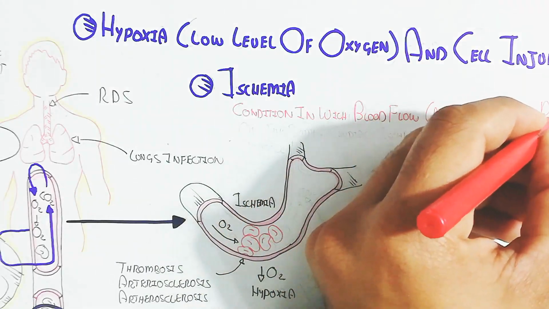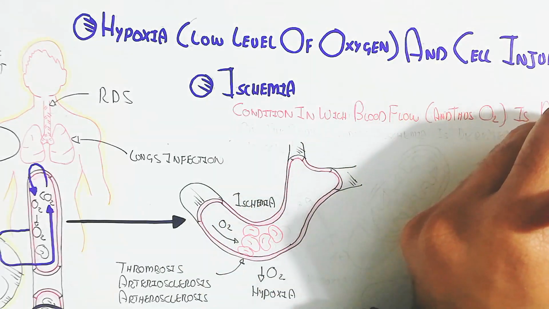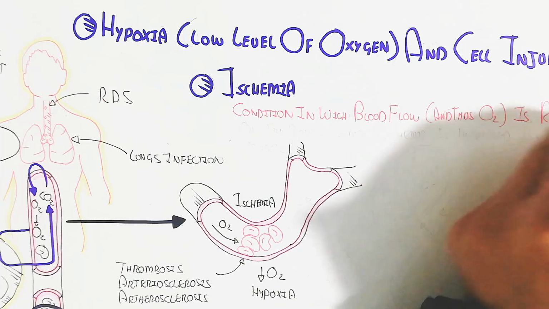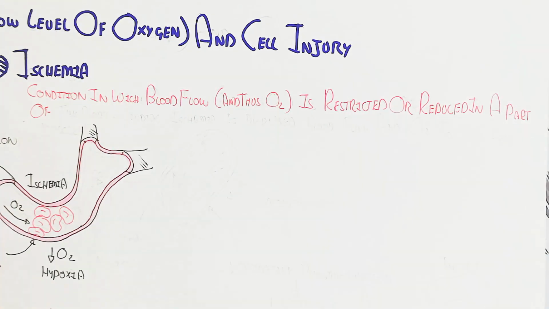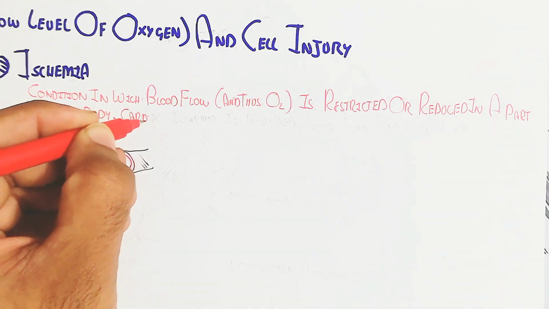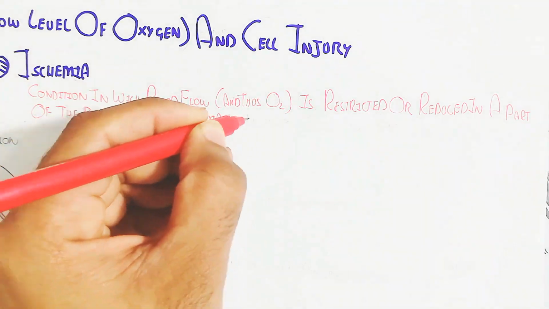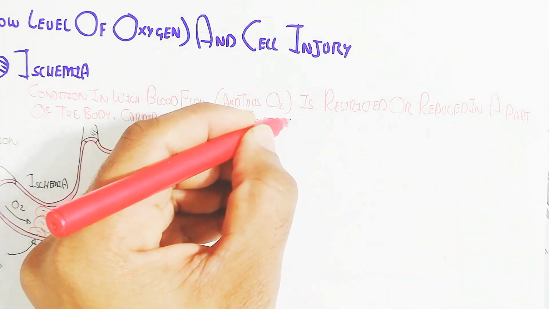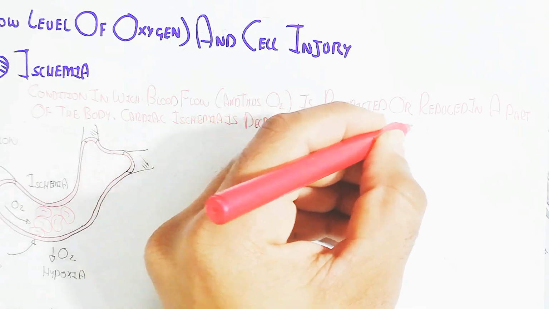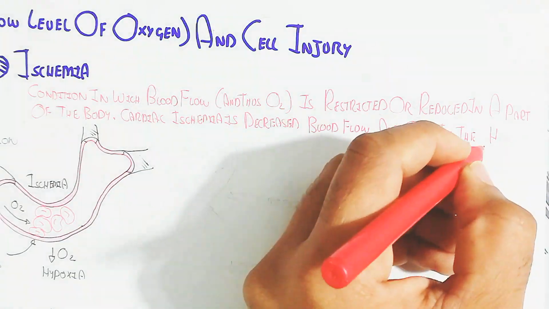Ischemia is a condition in which blood flow, and thus oxygen, is restricted or reduced in a part of the body. Cardiac ischemia is decreased blood flow and oxygen to the heart muscle.